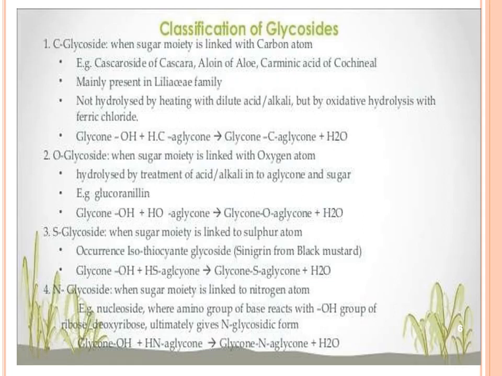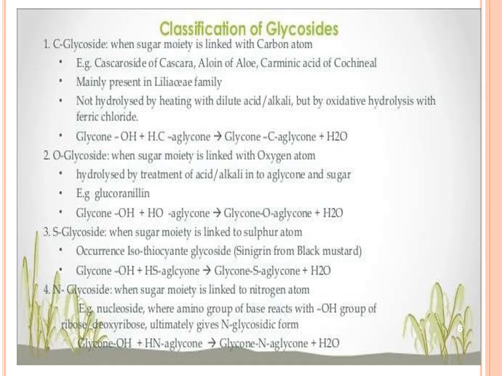Then classification of glycosides. C-glycosides: when the sugar moiety is linked with a carbon atom, for example cascarosides of cascara, aloin of aloe, and carminic acid of cochineal, mainly present in the Liliaceae family. They are not hydrolyzed by heating with dilute acid or alkali, but by oxidative hydrolysis with ferric chloride.